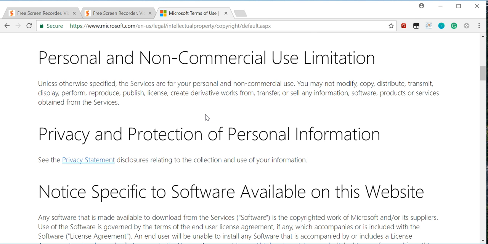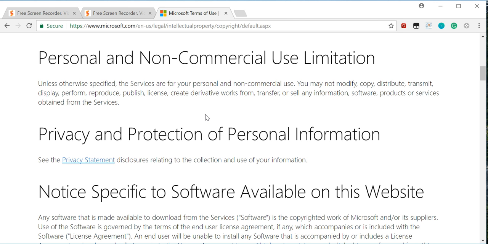Personal and non-commercial use limitation. Unless otherwise specified, the services are for your personal, non-commercial use. You may not copy, modify, distribute, transmit, display, perform, reproduce, publish, license, create derivative works from, transfer, or sell any information, software, products, or services obtained from the services.